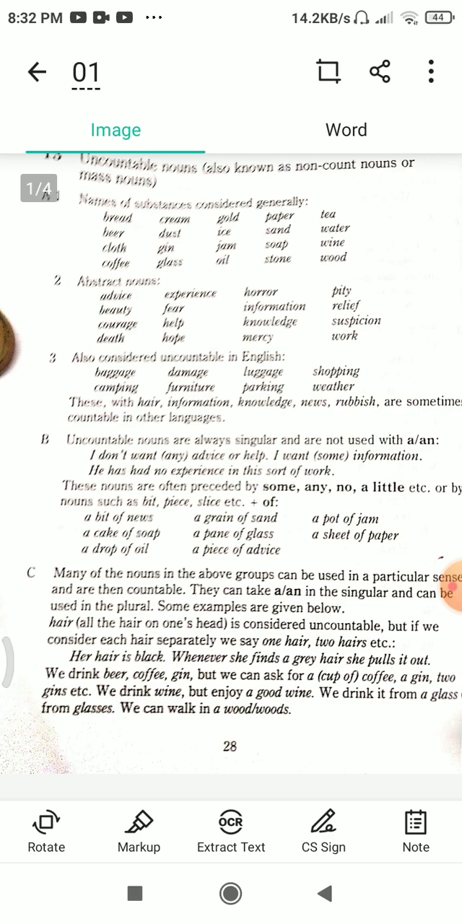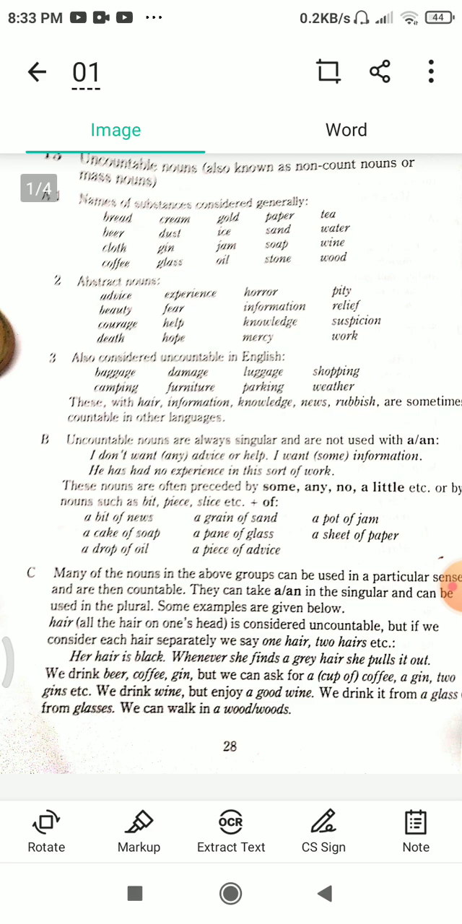In the third part, also considered uncountable in English, for example: baggage, camping, damage, furniture, luggage, parking, shopping, weather. These, with information, knowledge, news, rubbish, are sometimes countable in other languages.